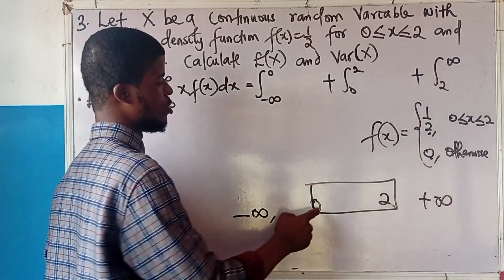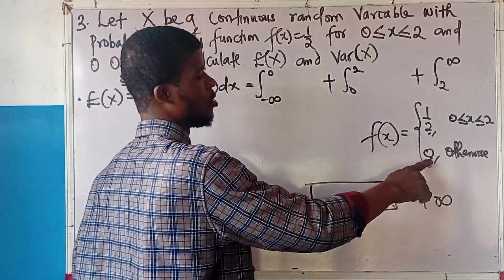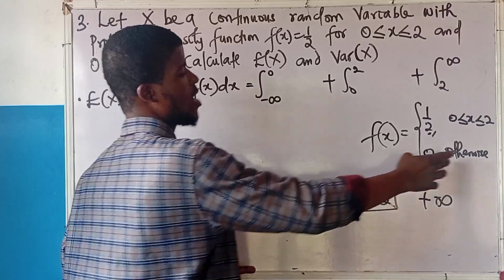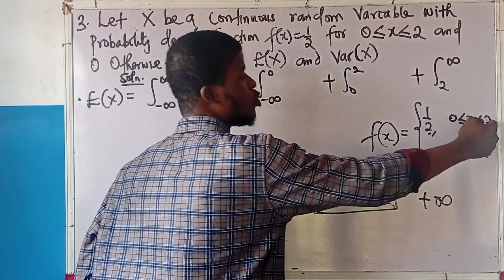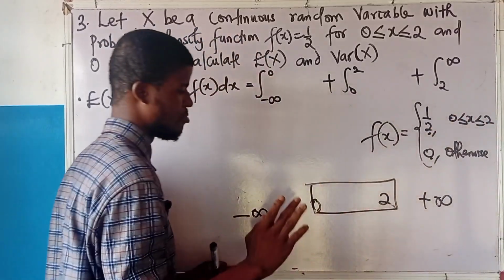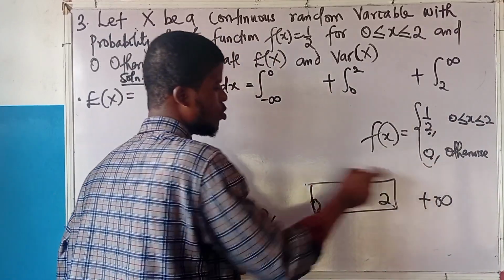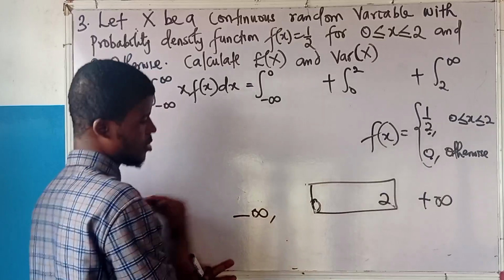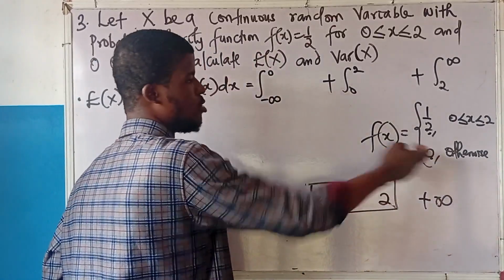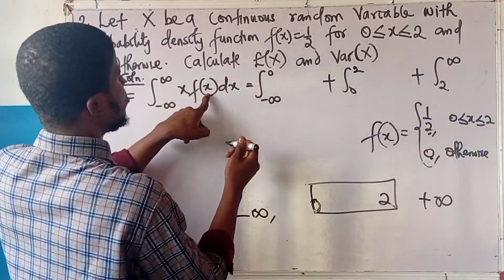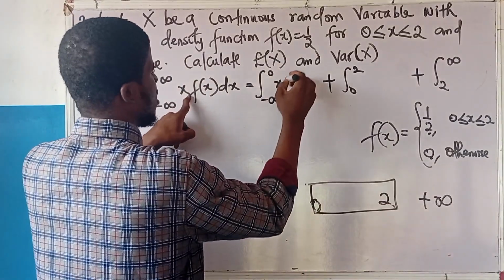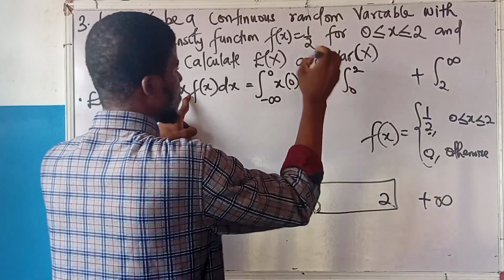From minus infinity to 0, the function is equal to what? 0. Otherwise means that if it is not in 0 to 2, it is 0. So only 0 to 2 is 1 over 2. Outside this, f of x is 0, so we have x times 0 dx.